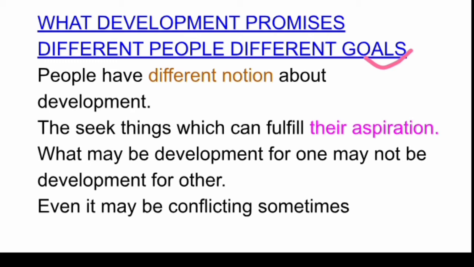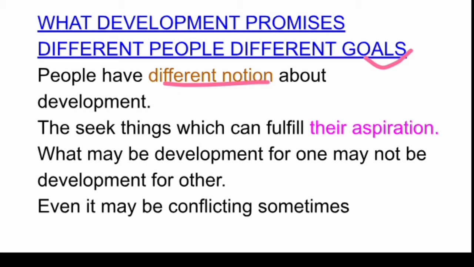Some people think that employment is necessary and it is the priority for him or her. On the other hand, other people may think that sanitation or hygiene or swachhata is much more necessary than employment. So different people have different notions.